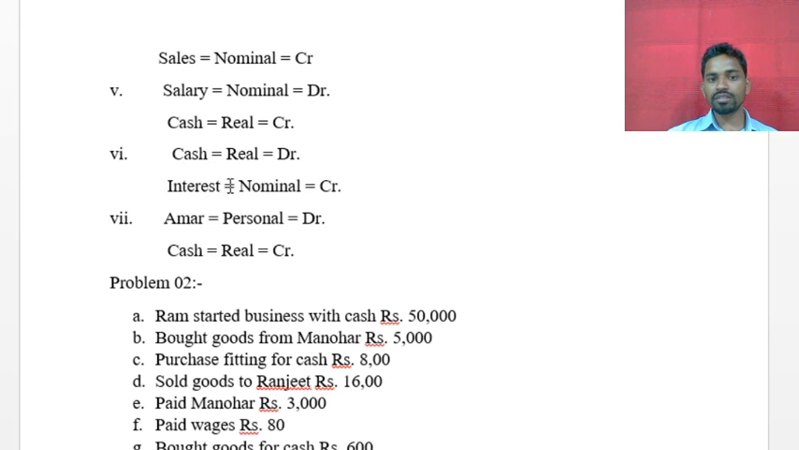Interest is income, so what's the nominal rule? Debit all expenses and losses, credit all income and gains. Interest is received, so it is income, and that's why it is a credit.